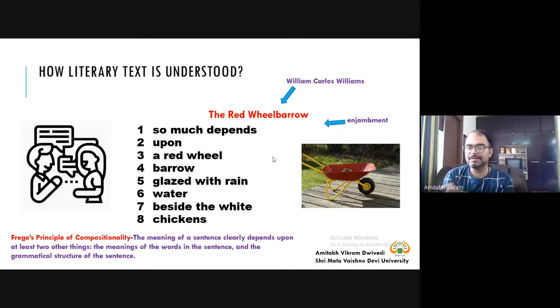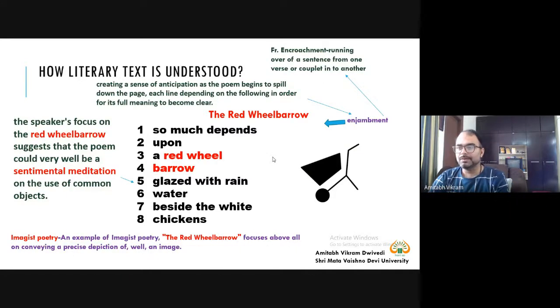And how can we take this text into our class and teach so many things to our students? First thing you notice, there is one technical term, enjambment, used here. When you look at the etymology of this word enjambment, you will find that it has been derived from French encroachment. Now you know the concept of encroachment. So what is encroachment here? Or who is doing the encroachment?